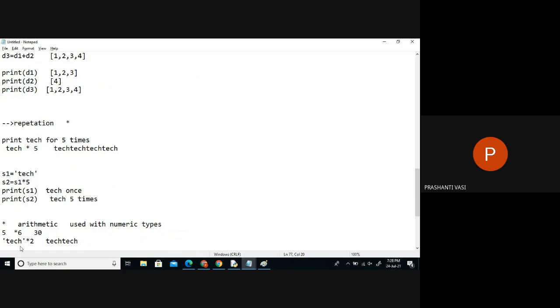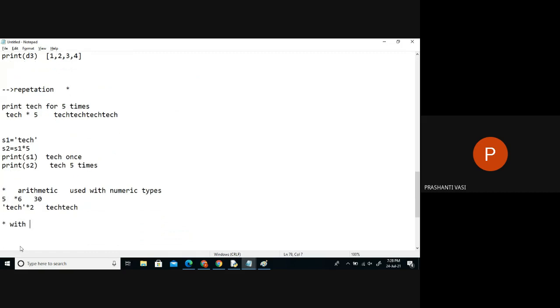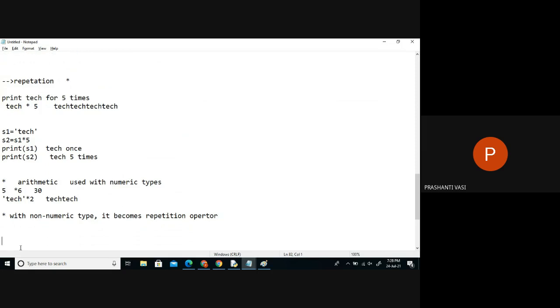So when we are using star with other, non-numeric types, it becomes the repetition operator. Otherwise, it's an arithmetic multiplication operator, right?